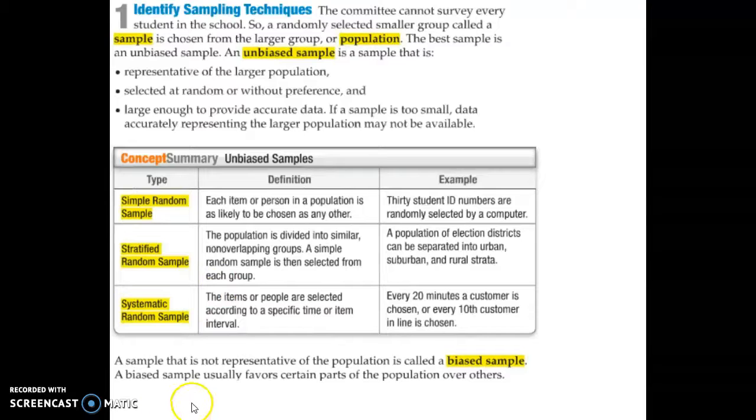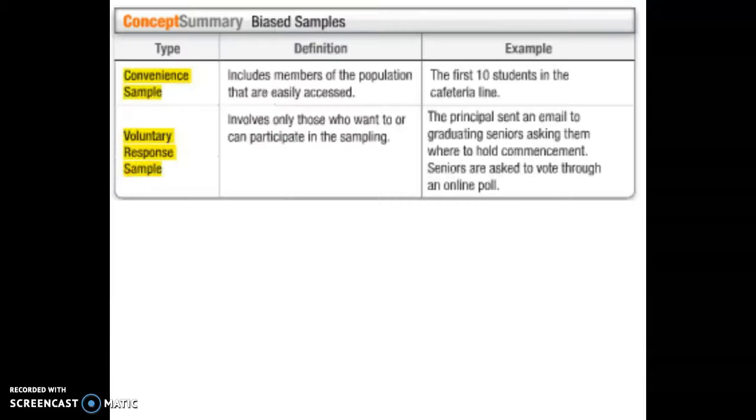And then the alternative to an unbiased sample is a biased sample, meaning we don't do a fair random picking of the people or the things we're sampling or surveying. We're going to favor one part, or something that could possibly favor one part. So again, thinking about the election, if you take a sample of the big cities, most of the cities voted for Hillary Clinton. If you only sampled those people, then yeah, they're going to project she's going to win. So you don't want to be biased in how you pick them.